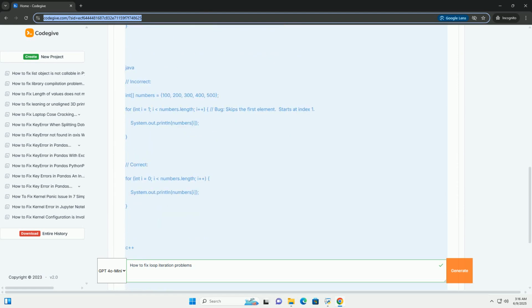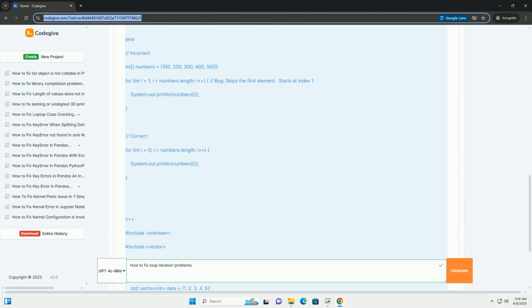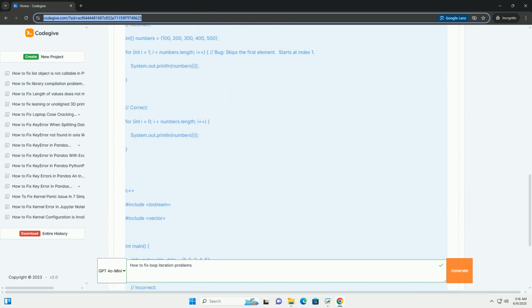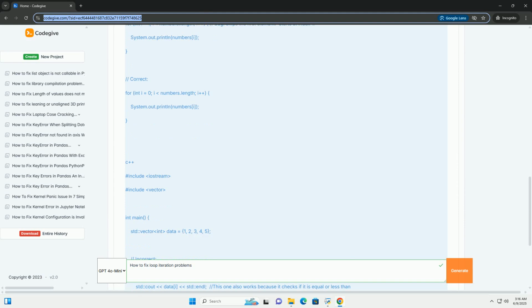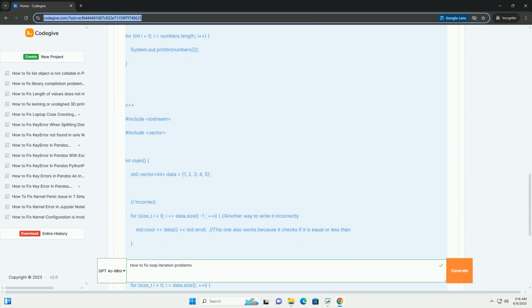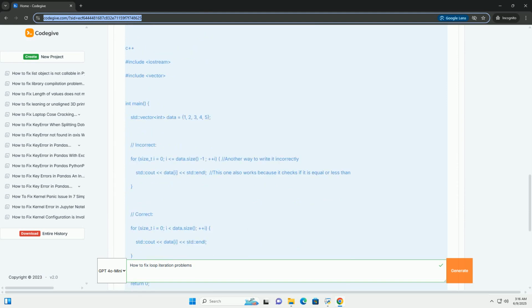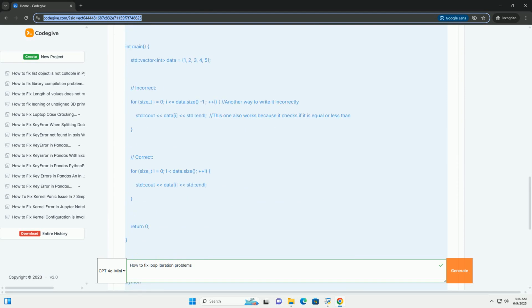This tutorial will delve into common loop iteration problems, explain how to identify them, and provide solutions with code examples across various programming languages: Python, JavaScript, Java, and C++.